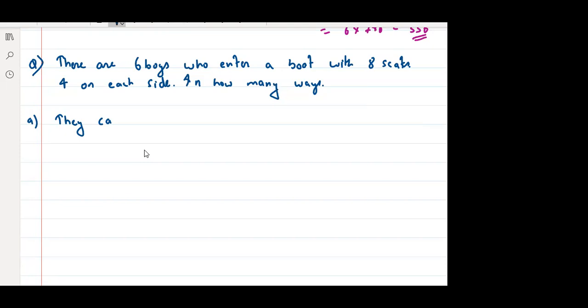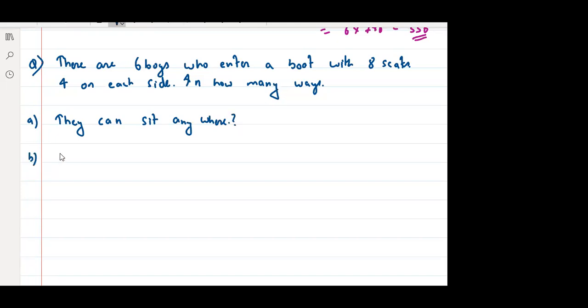Okay, wait, guys, just give me a minute. Okay, they can sit anywhere. That is the first one.